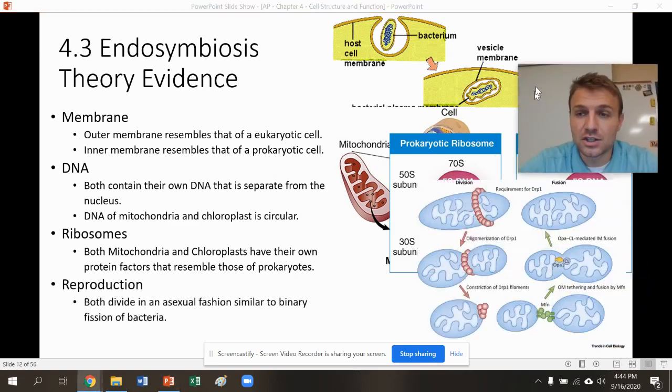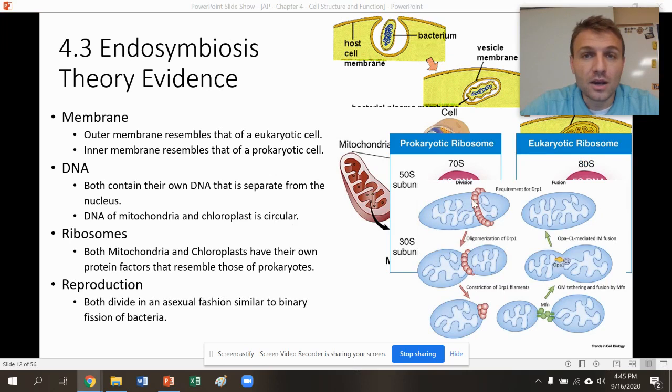And lastly, the reproduction here. Mitochondria reproduce very similarly to asexual reproduction. What happens is the bacteria cells split and then just keep on splitting and splitting. Same for the mitochondria and the chloroplasts. They split in similar fashions to asexual reproduction.